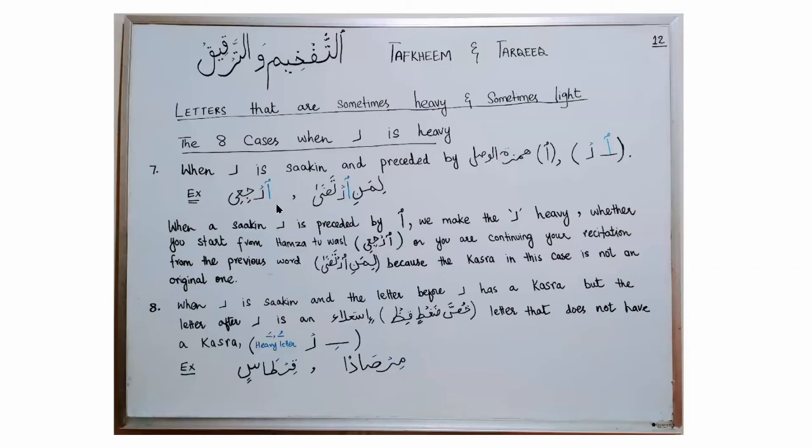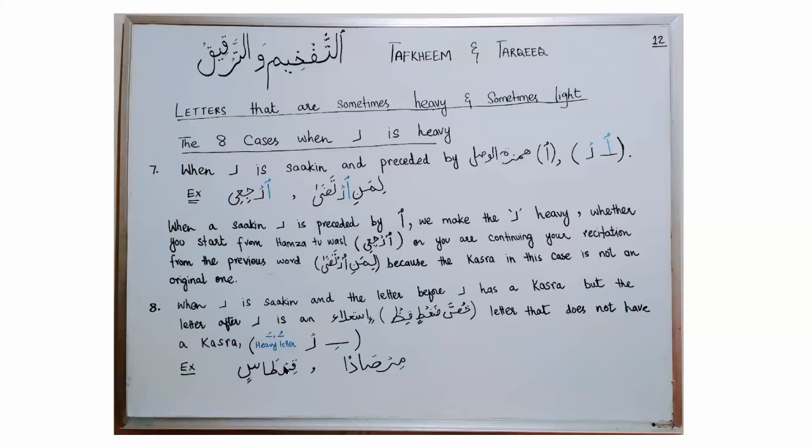It does not matter if Hamzatul Wasl has a kasra in this situation, because the kasra here is conditional and not a permanent kasra. The eighth case where you recite letter ra with tafkhim is if letter ra is sakin and it is followed by an isti'ala letter, one of the letters of Hussadaq Tinkil, and the isti'ala letter does not have a kasra. In this situation, even if the letter coming before letter ra has a kasra, you will recite this ra with tafkhim.